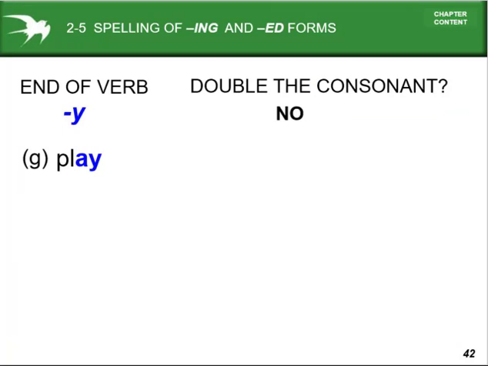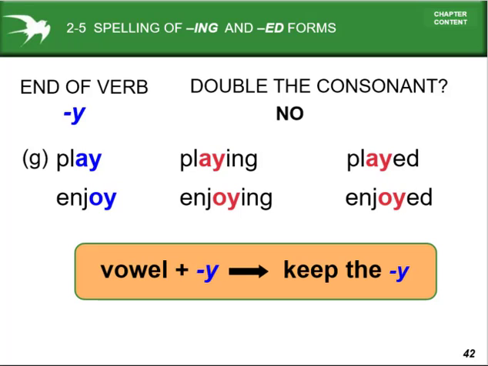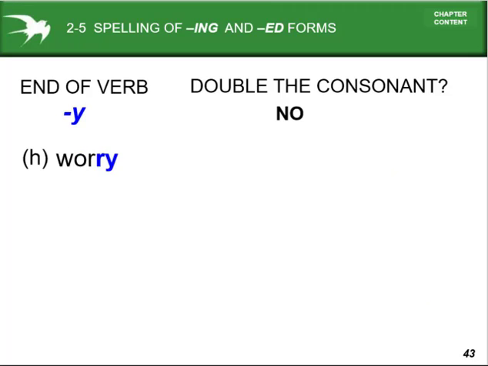The end of the verb, while the verb ends with y: play, playing, played, enjoy, enjoying, enjoyed. So look, vowel plus y, keep the y. That means we don't need to omit the y. And then we use ing and ed to make the ing form and ed forms.